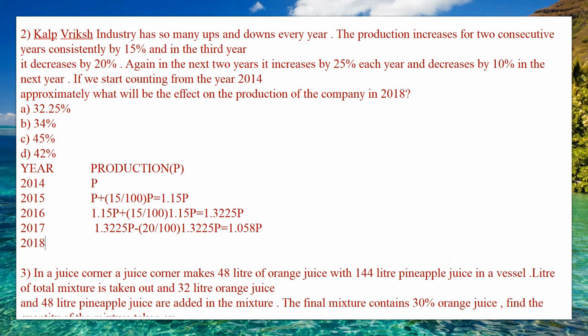Next, in the year 2018 they told that for the next 2 years it increases by 25%. So the P now is 1.058 P, which we have obtained. It increases by 25 divided by 100 into 1.058 P. After simplifying, you will get 1.3225 P. They have also mentioned that for the next 2 years it is going to increase by 25%.